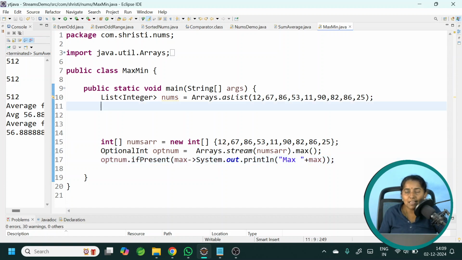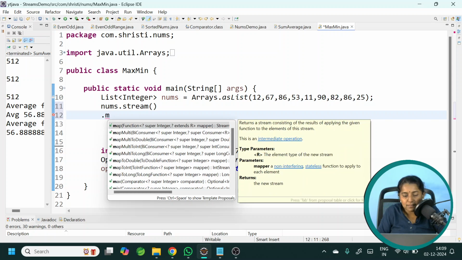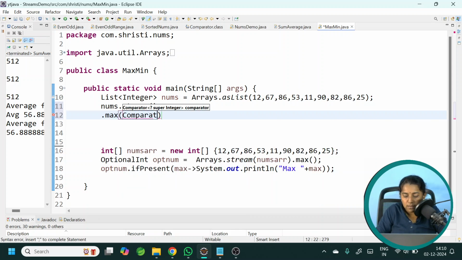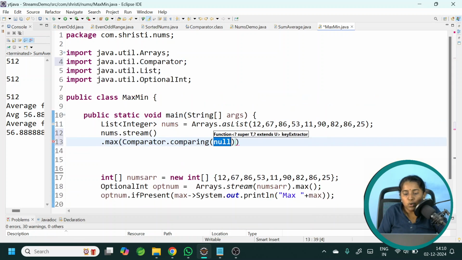Now let us do the same thing for a list. In case of a list, as I told you, we cannot use it directly. We have to convert it into a primitive type and call the max method, or there is one max method where we need to use Comparator.comparing, just like we have done in the previous case. We will do both the cases. First is numbers.stream().max(Comparator.comparing, and with what you want to compare, you just want to compare the numbers.